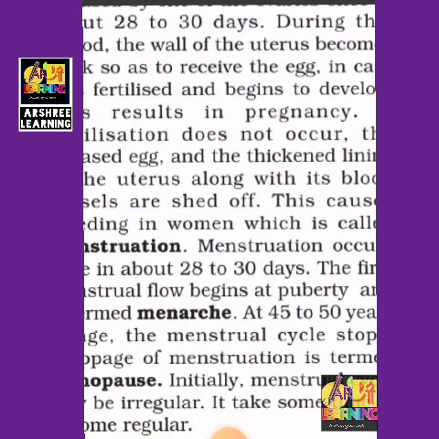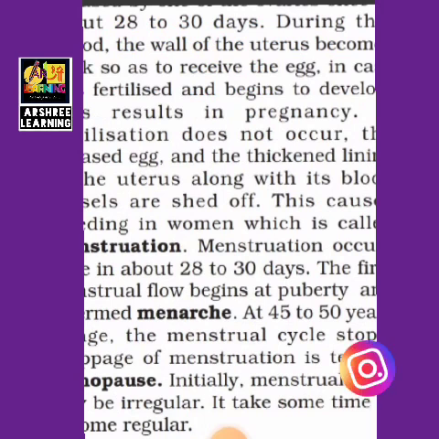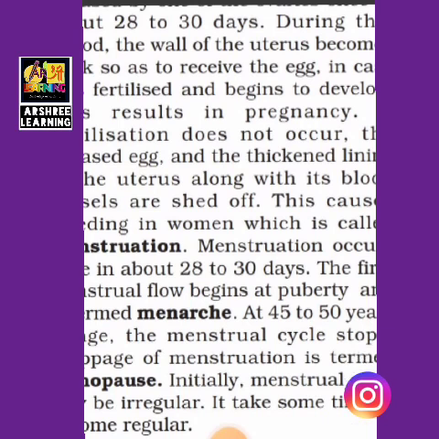What happens during the reproductive cycle in a female? During this period, the wall of the uterus becomes thick so as to receive the egg from the ovary. You read in the female reproductive system that the egg is produced in the ovary. From the ovary, the egg moves through the fallopian tube or the oviduct, and from the oviduct it reaches the uterus where the baby develops.